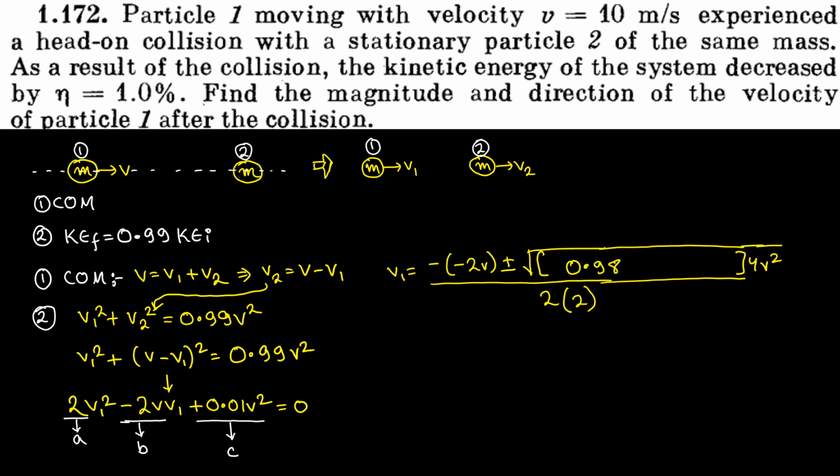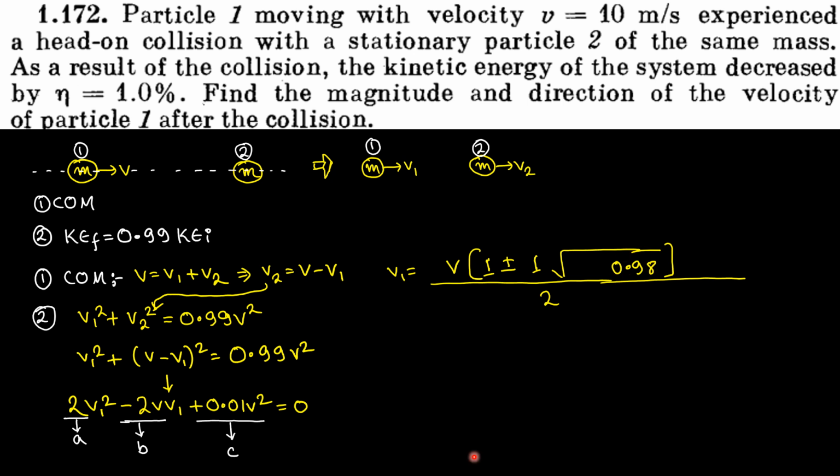So we're left with 4v square into 0.98. If I take 4v square outside the root, it will become 2v. So 2v out here, and minus and minus becomes plus. We can cancel out the 2 from numerator and denominator, and we can take v common from both terms. Now the square root of 0.98 is around 0.98 only, because this number is very near to 1.